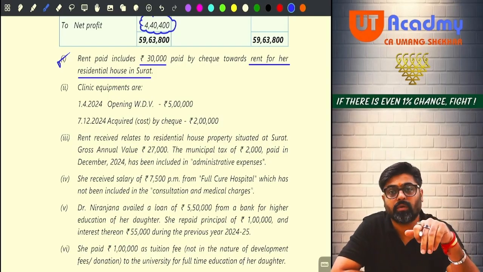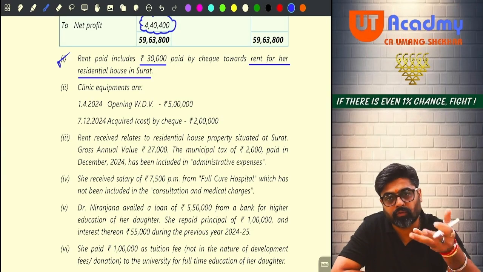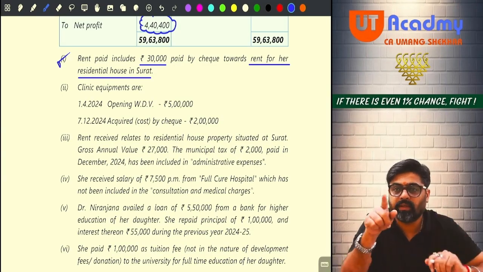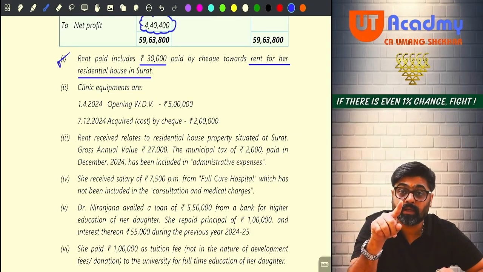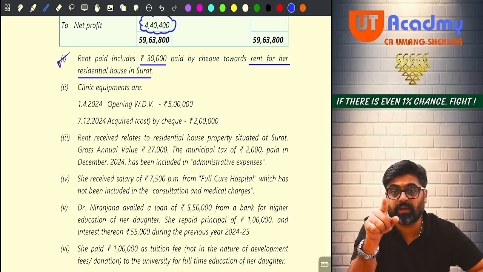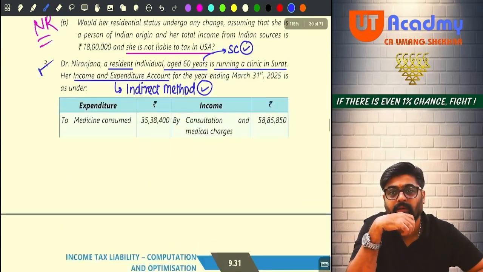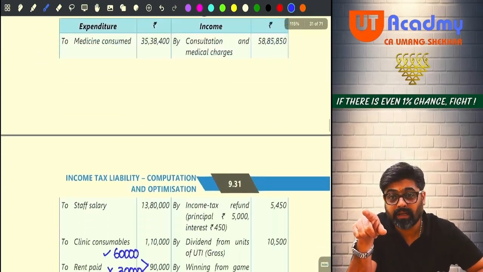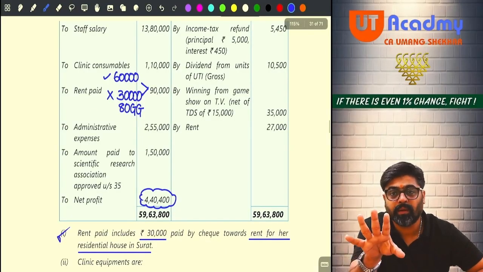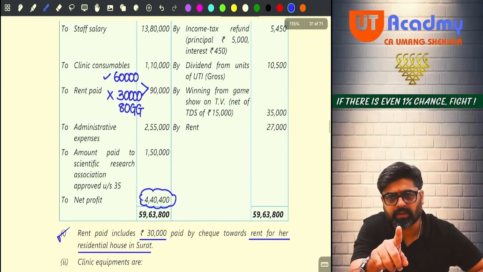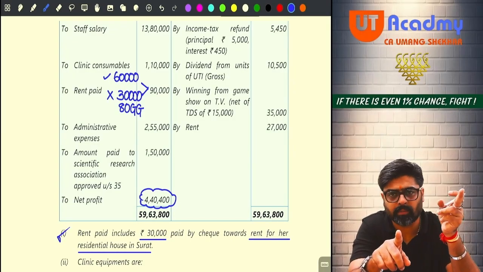But wait. In the question, they can put you in some confusion. They will just give you opening WDV here. And plant and machinery purchased, clinic equipment purchased, they will give you on the expenditure side. Can you see the expenditure side? There on the expenditure side, they will write down clinic equipment purchased. Now tell me, is it a capital expenditure? Yes. Will it be allowed fully under the PGBP head?